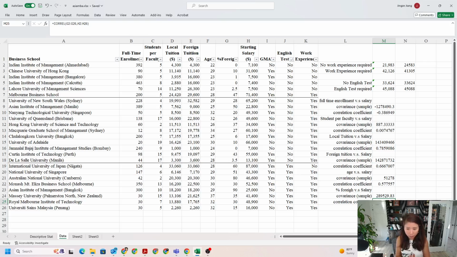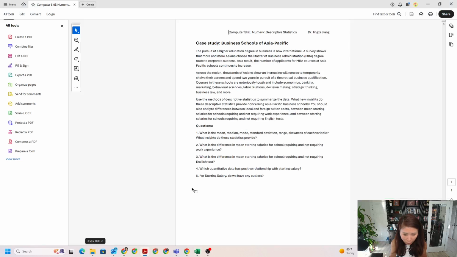Now, after you do all the relationship analysis, you will notice that among all 6 factors, local tuition, foreign tuition, age, percentage of foreign students, and also students per faculty all have a positive relationship with the starting salary. However, local tuition has the strongest positive relationship with the starting salary. Okay, so this is the analysis to answer question number 4.